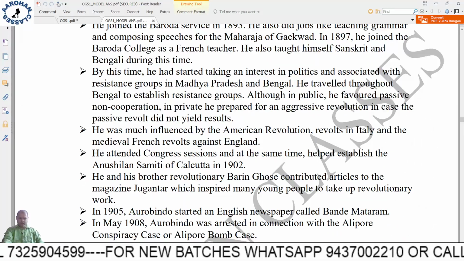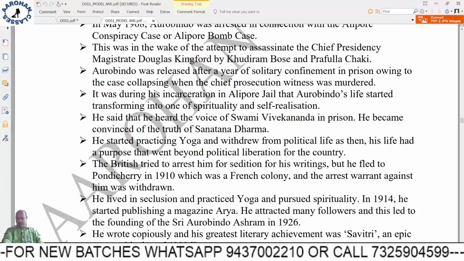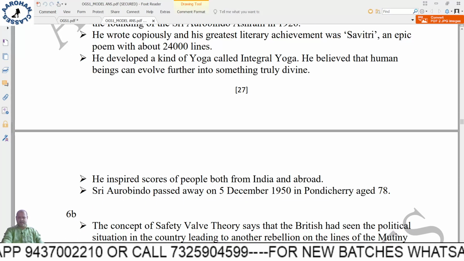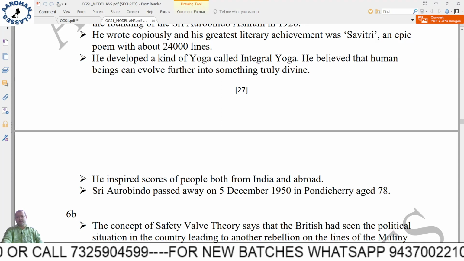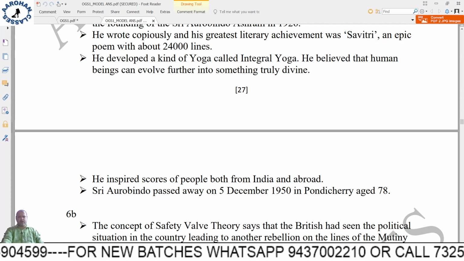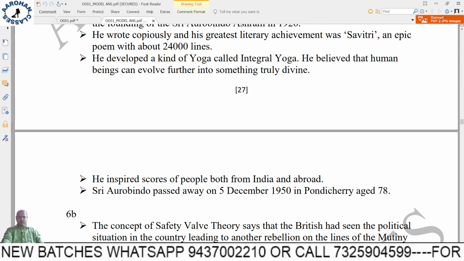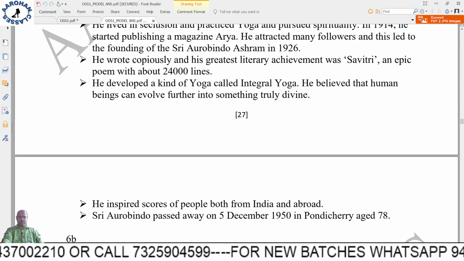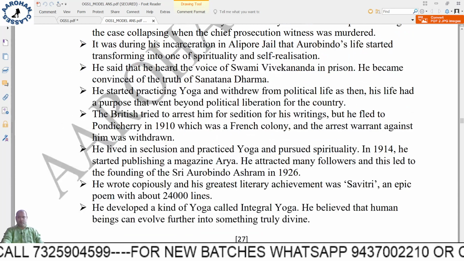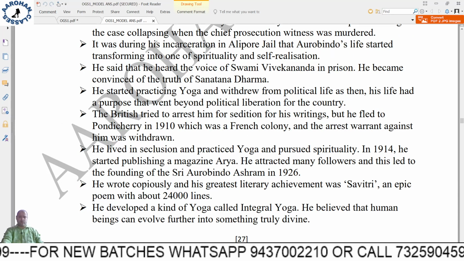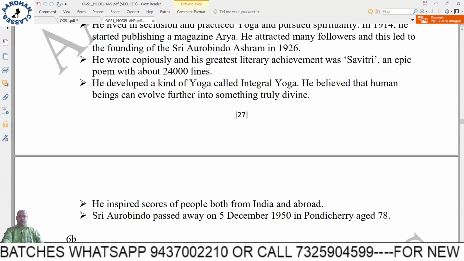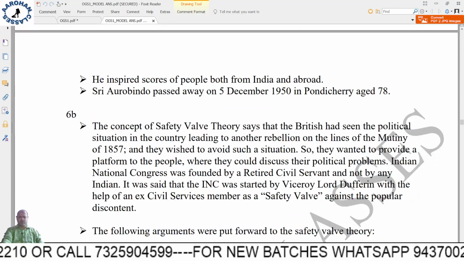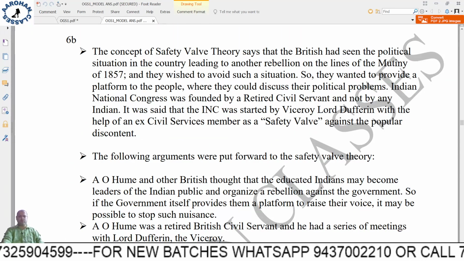Okay, so lot of things are given, entire life history is given, you need not write all those. So initially he was a firebrand extremist, but after his arrest he had a kind of agreement with the British, and he concentrated more on spirituality. Okay, and in Pondicherry he went and he settled there in his ashrama, and also his contribution to education, is Aurobindo integral education, that also you have to write. So all these things are detailed in this answer. Lot of other things are also given, but for 6 minutes what is possible you will write.